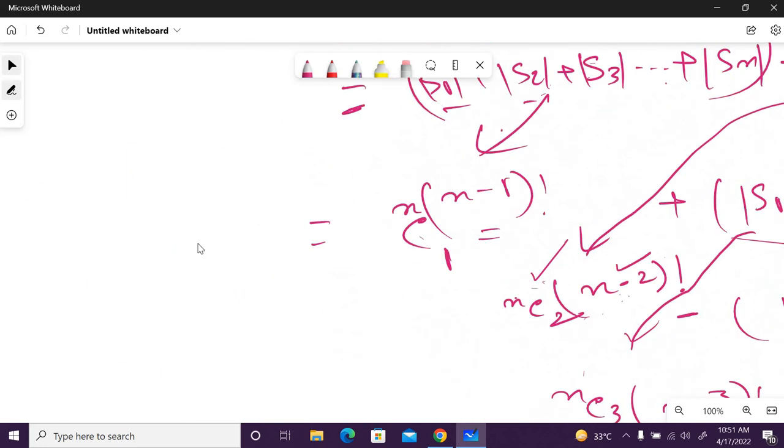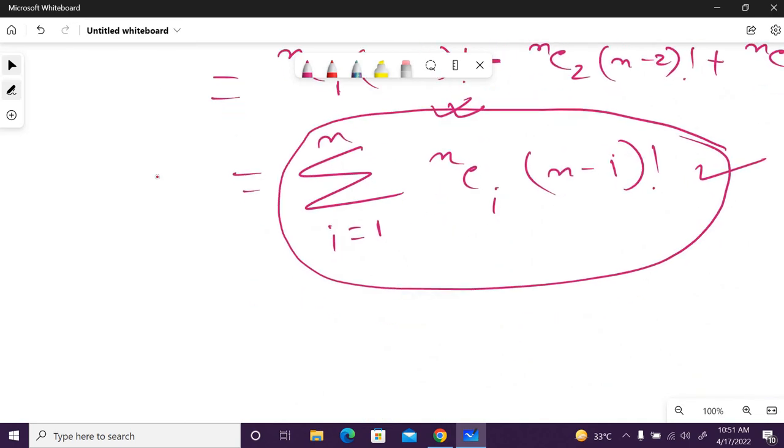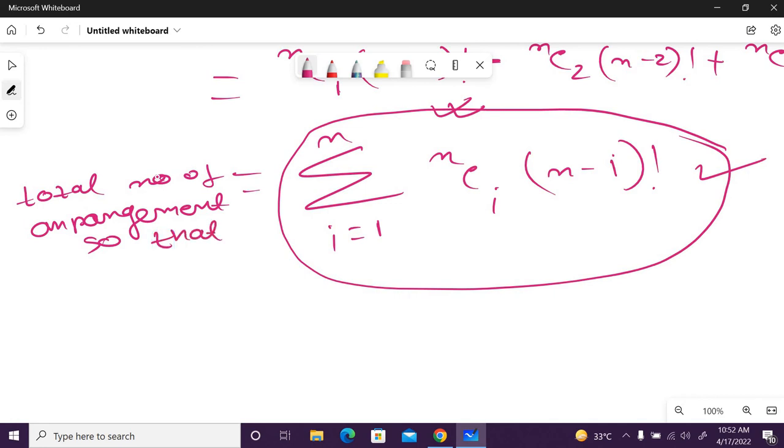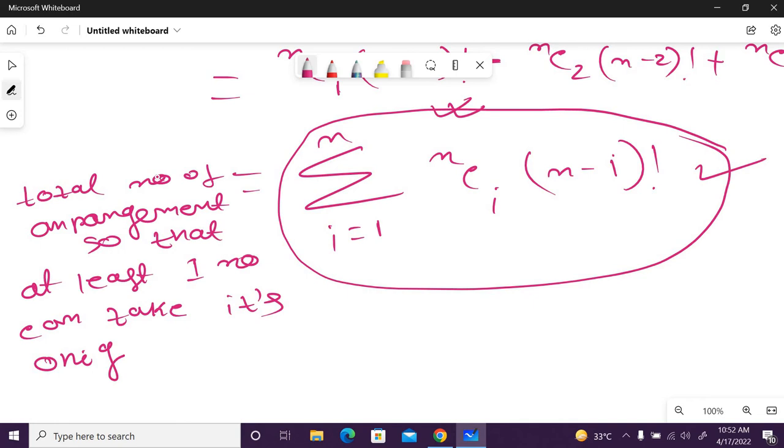So this is actually our total number of arrangements, so that at least one number can take its original position.